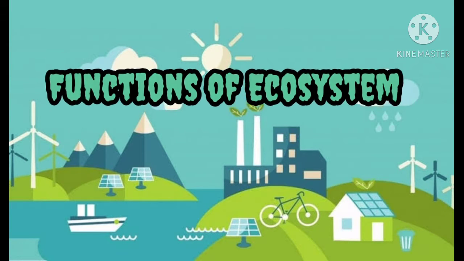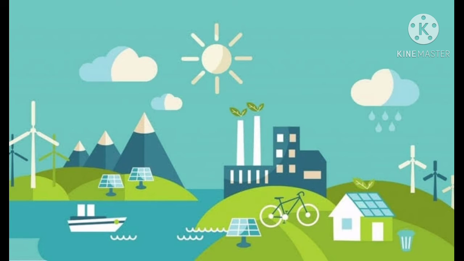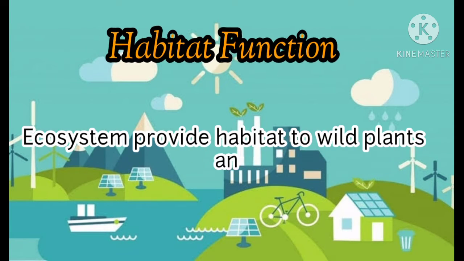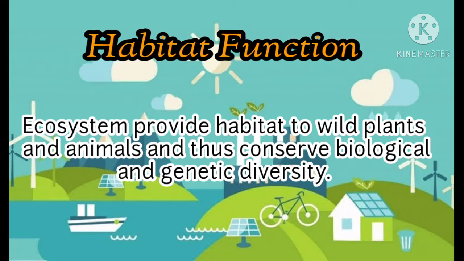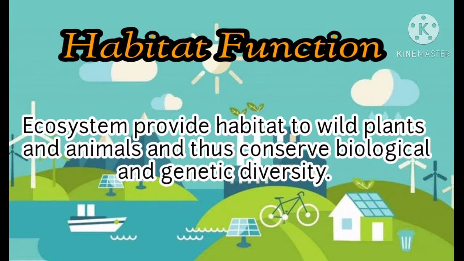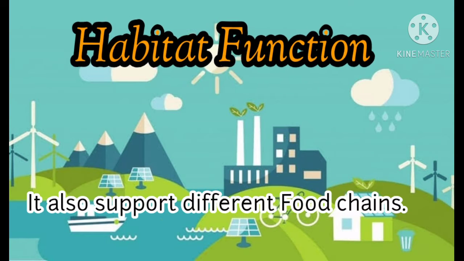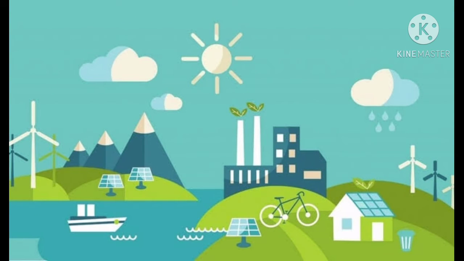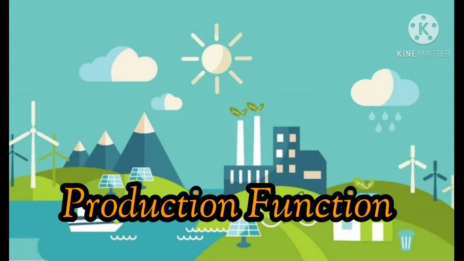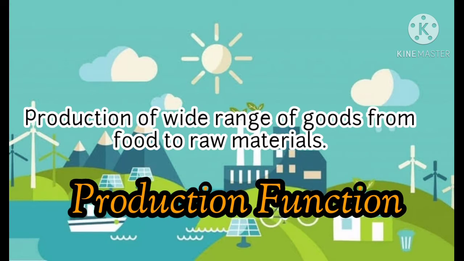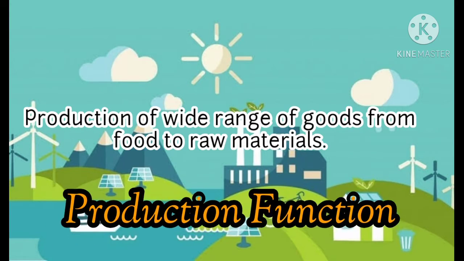There are four functions of ecosystem. First, habitat functions. Ecosystem provide habitat to wild plants and animals and thus conserve biological and genetic diversity. It also supports different food chains. Second, production functions. Production of a wide range of goods ranging from food to raw materials.